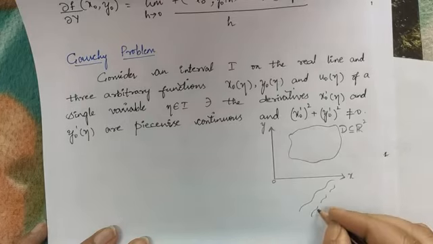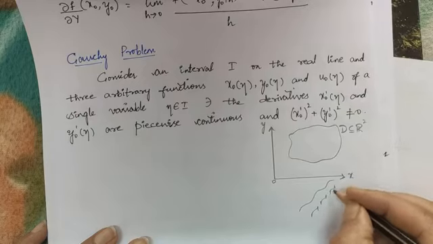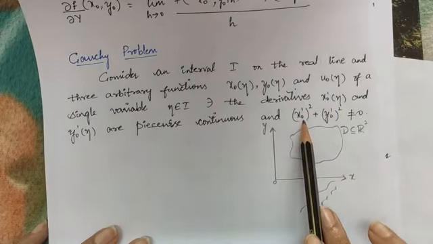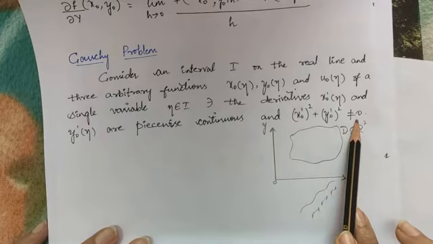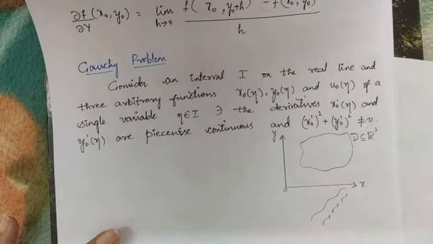If I consider these two subintervals, the function is continuous in these subintervals. This is nothing but piecewise continuous. And also we are assuming that x naught dash whole square plus y naught dash whole square should not be equal to 0. These two are the basic assumptions we are making.